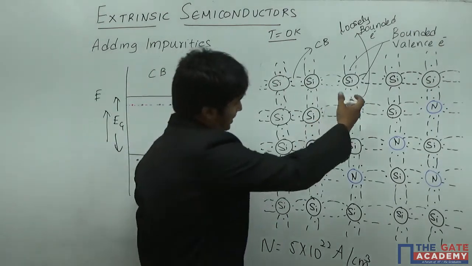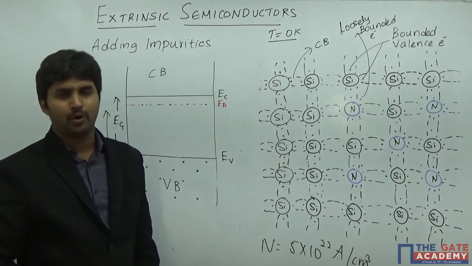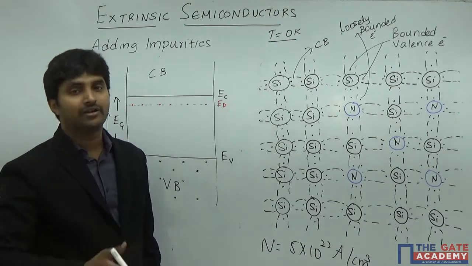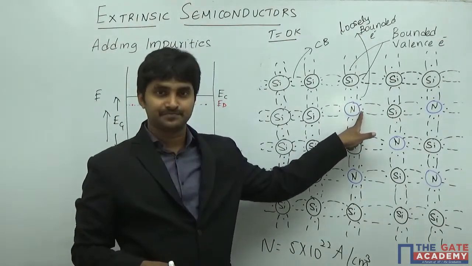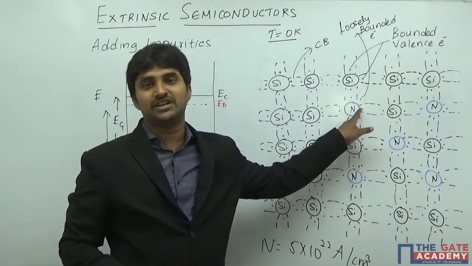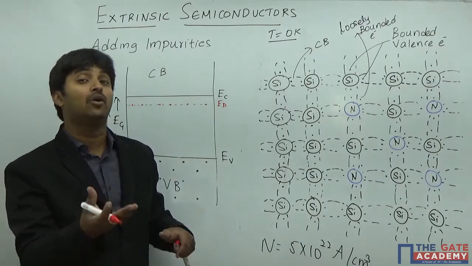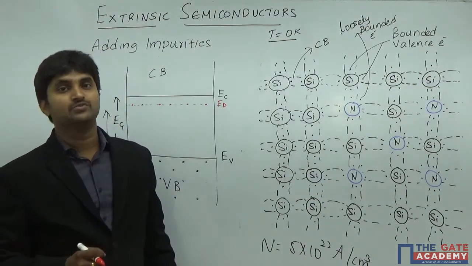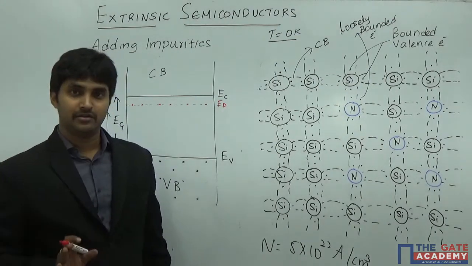And what about the fifth electron? The fifth electron is not present in any covalent bond. So why can it not conduct? The reason is very simple, because it is part of the nitrogen, and it is still present inside the nitrogen. It is not coming outside for conducting. It is loosely bound, that is what we can say, but it is not ready to conduct.